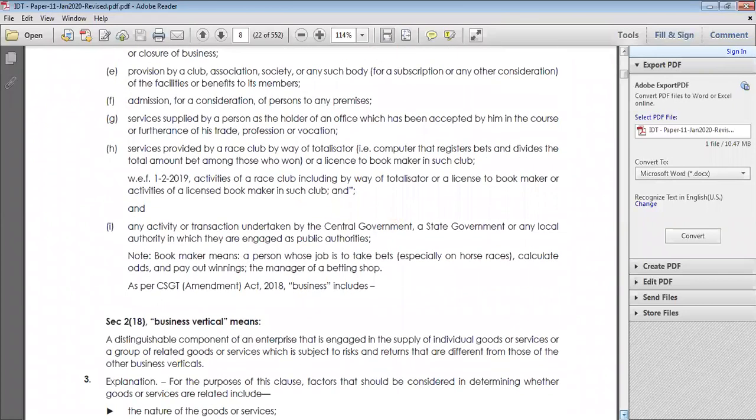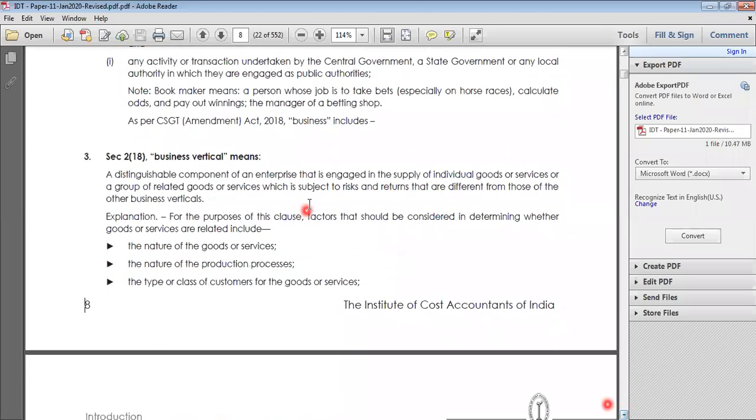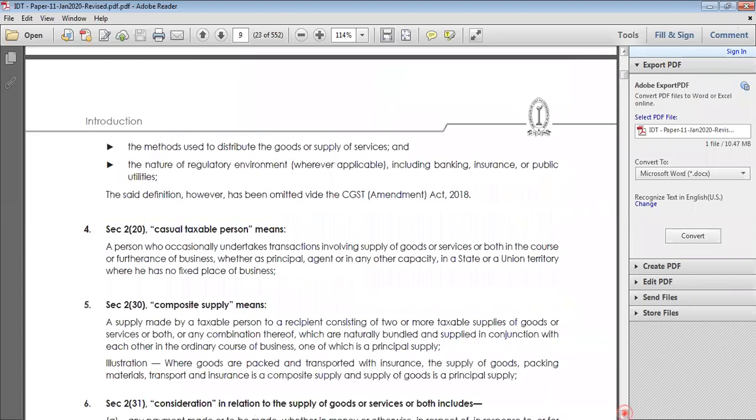Next, we are also discussing admission, which we have discussed. We also discussed the bid, anything which has been collected by the state government, revenue government. Next we are talking about business vertical. Business vertical is nothing but different businesses, different scenarios, where the risk and rewards are different. For that we are going to see in the registration topic.